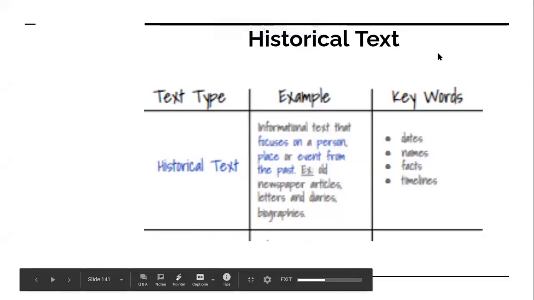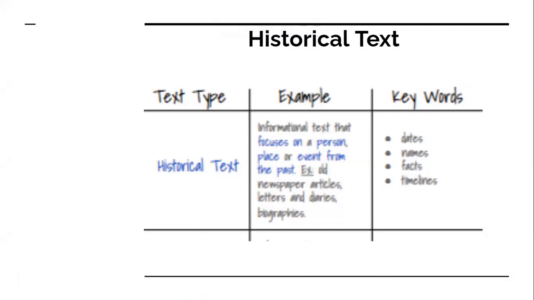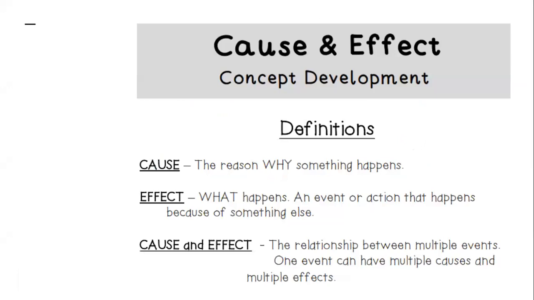This week, we have been talking about historical text. We have been learning that a historical text is an informational text that can focus on a person, place, or event from the past. Some keywords that you will want to take a closer look at are dates, names, facts, and timelines. Today, we will be specifically looking at cause and effect relationships.